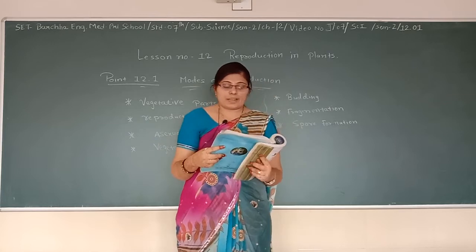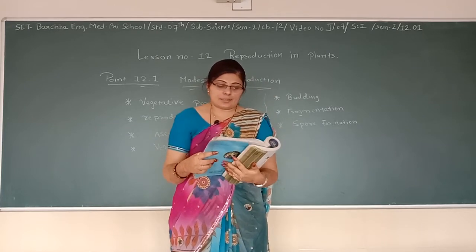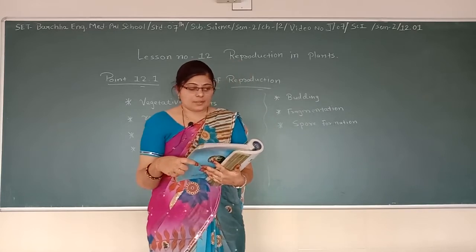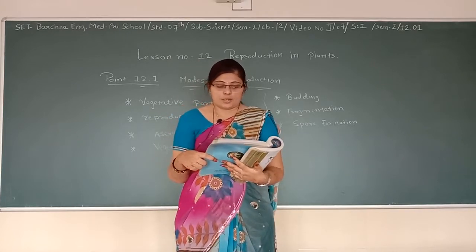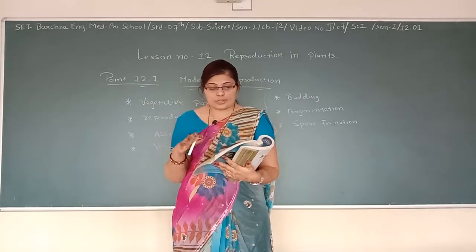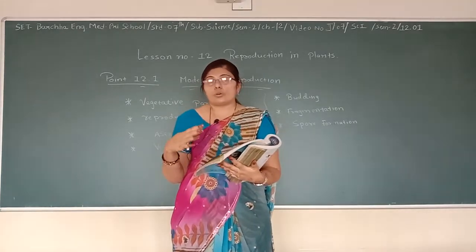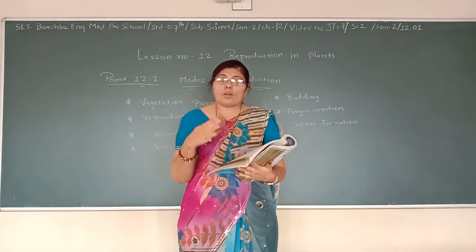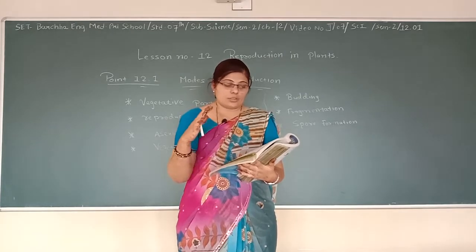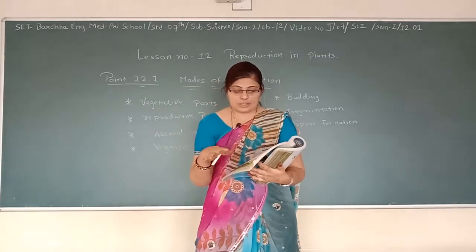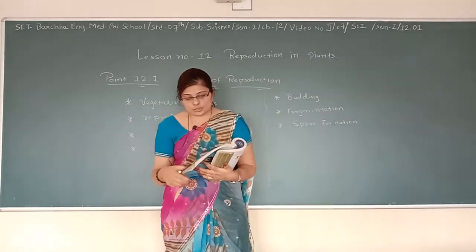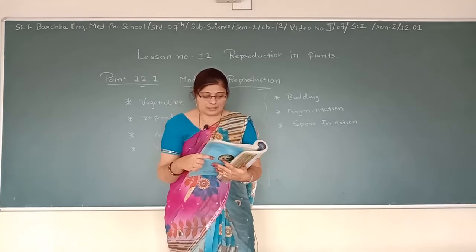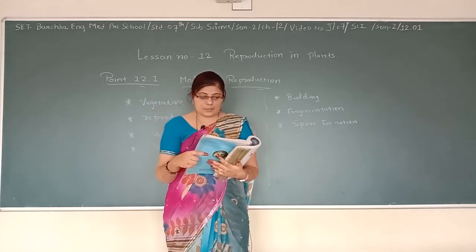Plants produced by vegetative propagation take less time to grow and bear flowers and fruits earlier than those produced from seed. See, what do you get to learn here? That the plant which grows by vegetative propagation takes less time to grow, and even the flowers and fruits grow on it much faster in comparison to other plants. The new plants are exact copies of the parent plant as they are produced from a single parent.